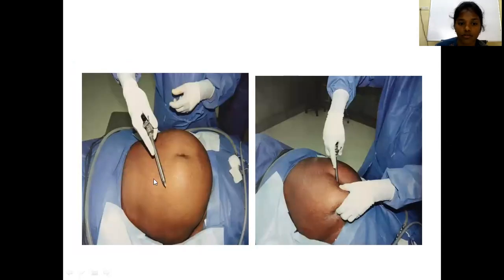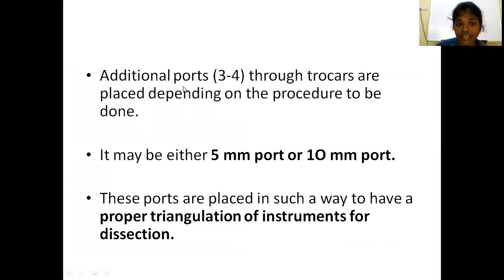These trocars have to be placed. After creating the pneumoperitoneum, you have to place the trocars. Additional ports through the trocars are placed depending upon the procedure to be done. If it is a cholecystectomy, the ports will be placed in different positions. If it is a laparoscopic appendicectomy, then the ports have to be placed in other positions. These ports can be of 5 mm or 10 mm.